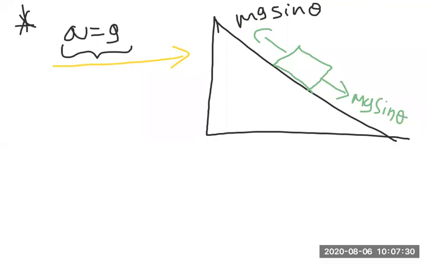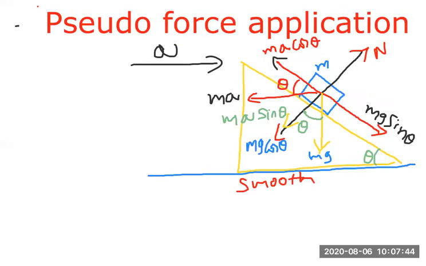Okay, fine. So sorry, here I have to write mg cos theta. Now it's fine. From where did you get this expression? From our starting only. Here you observe that this a value is equal to g, so in the place of a, I am putting g. So now this direction force is mg cos theta, and this direction force is mg sin theta. I hope you are clear with this one now.